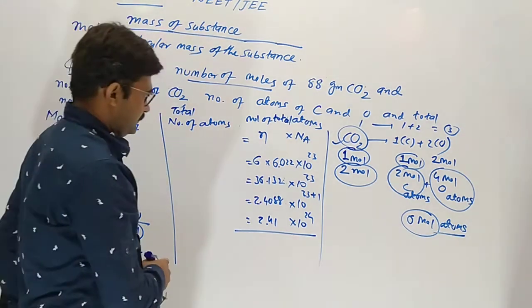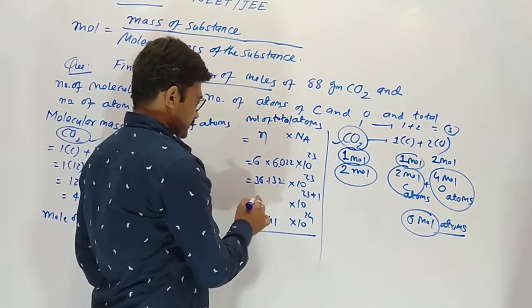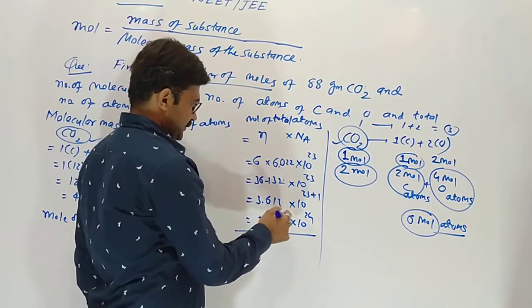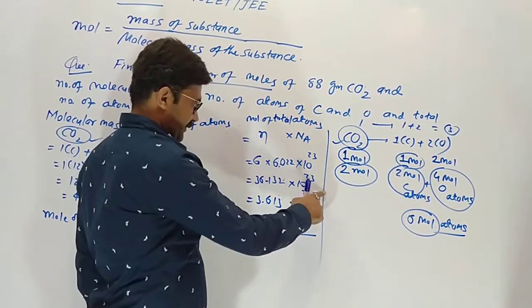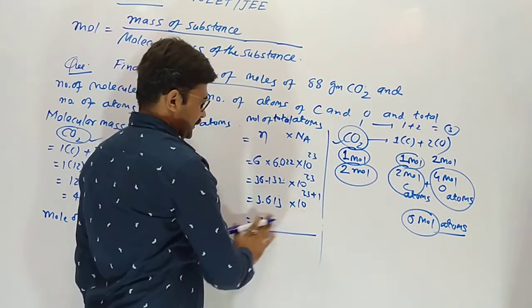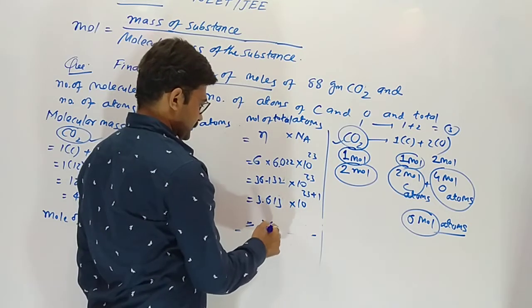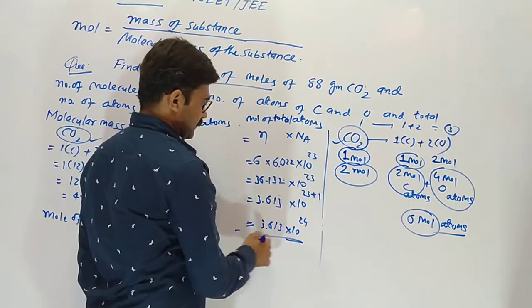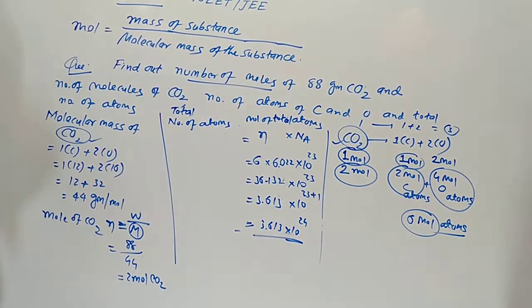Yes sir. The decimal after 1 digit will increase the power to 10^24. This is our total number of atoms. I hope everything is understood. Totally everything is clear now.